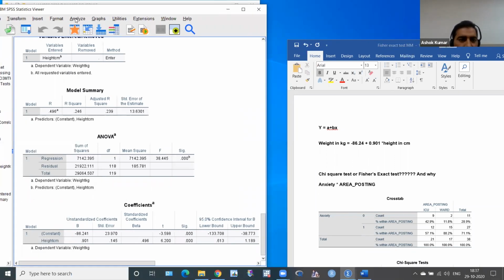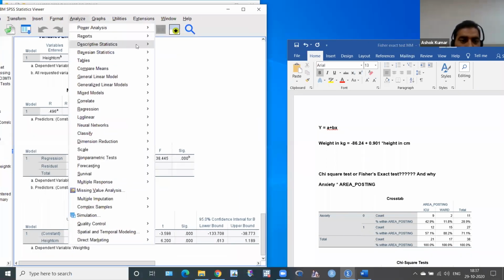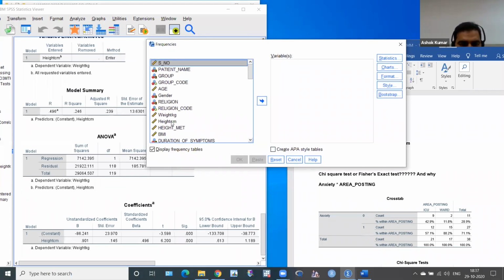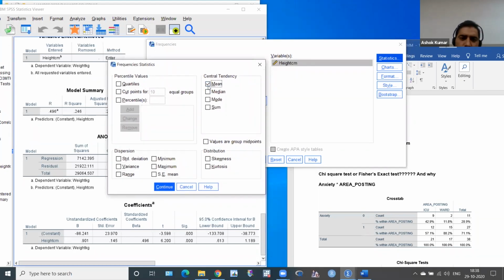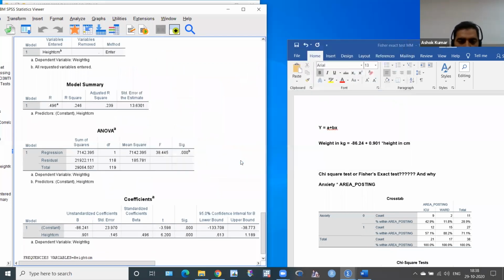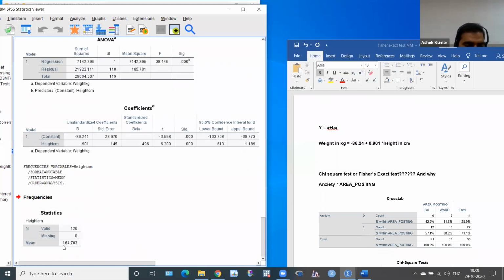So just click here, first of all click Analyze, Descriptive, and then Frequency. Then I want to see height in centimeter, click here, the mean of this height. This is quantitative, so please deselect the frequency tables, and then in Statistics we have to select mean. I just want to see the mean. Okay, click continue. So what is the mean? The mean is 164.7.